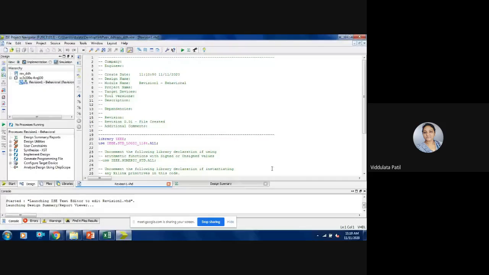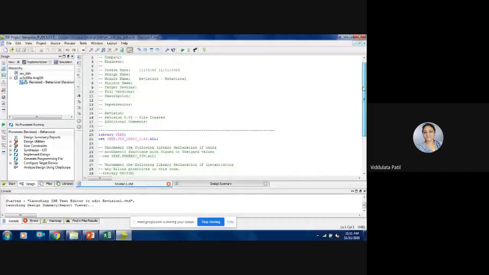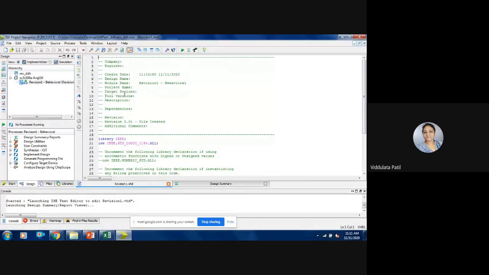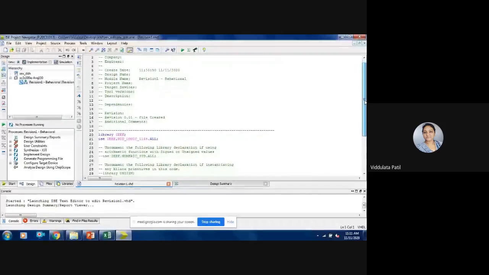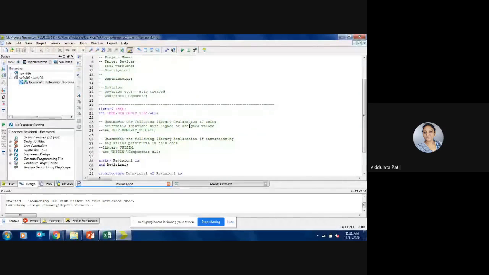Okay, so this is the program that will be automatically generated. Here the company name, then engineer name, all that will be there. You can see that our module name is revision one, and the entity name is revision one, and behavioral is the architecture name. Okay, so that is there.